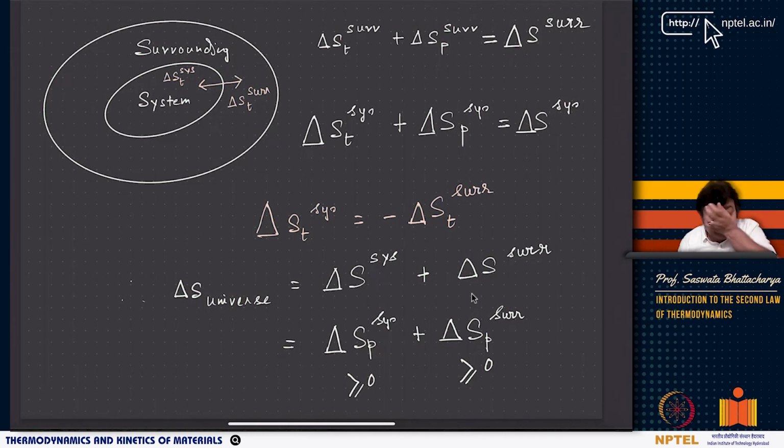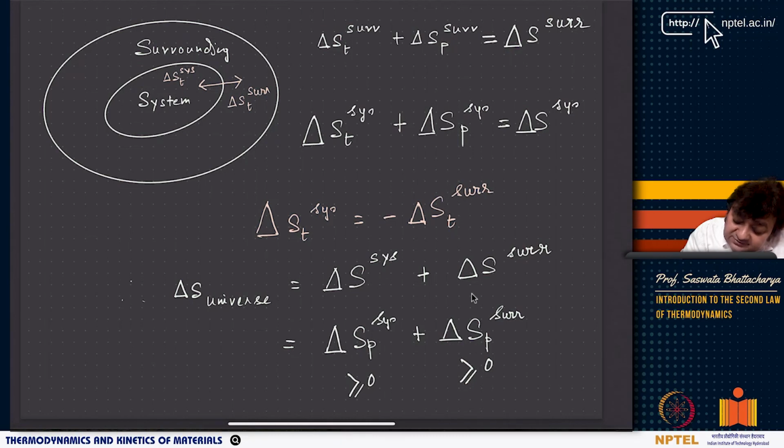So, now we continue. We have the system here, we have surroundings here, and as you can see, entropy transfer, how does it happen? It happens because there is a heat exchange or energy exchange between the system and surroundings, and you see there is a delta S transfer that is happening towards the system, and there is a delta S transfer that is happening towards the surroundings, right? So now look at surroundings.